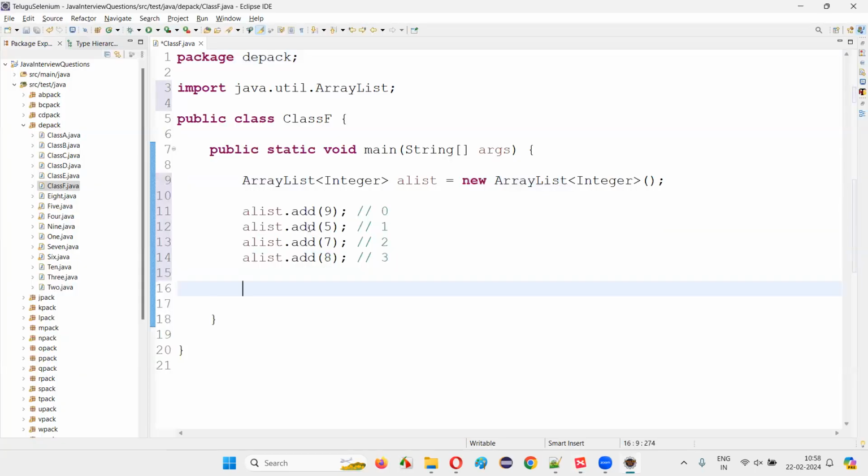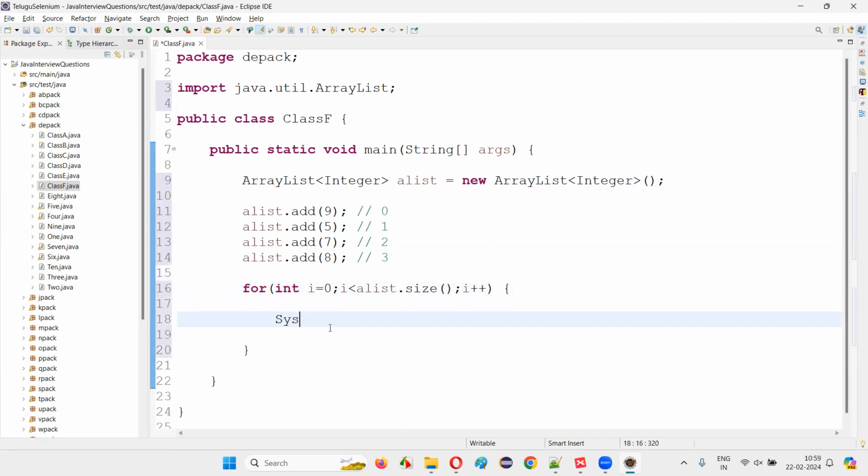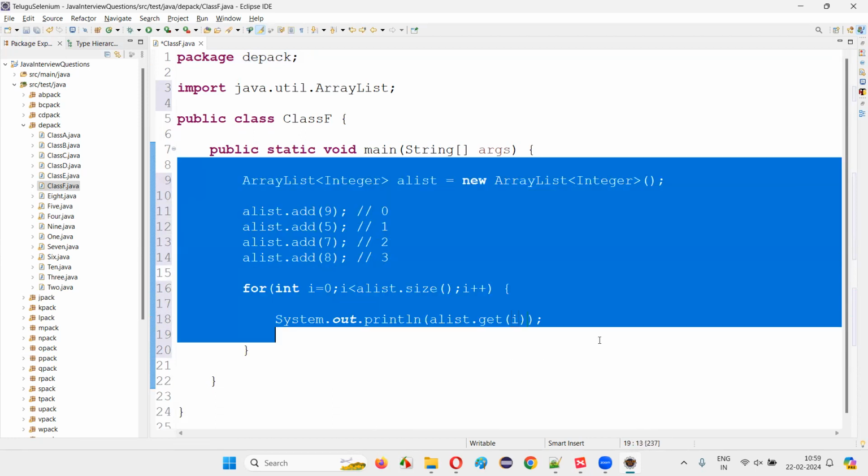There's another thing, ease of use. Because of the indexing concept, the ArrayList looks similar to arrays. For example, in arrays also we use the for loop, right? For int i equal to 0, i less than the size of this ArrayList, that is a list dot size, then i plus plus. Now System.out.println a list dot get of i. You see, almost similar to arrays, right?